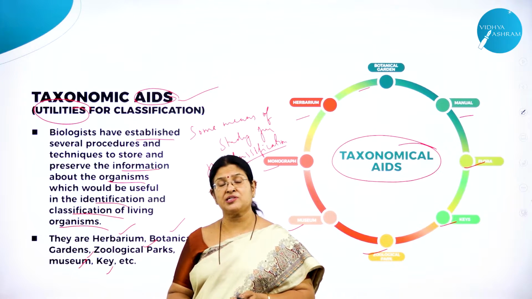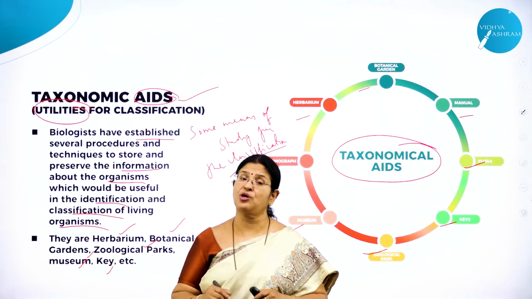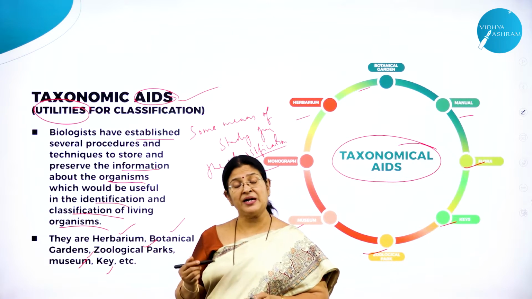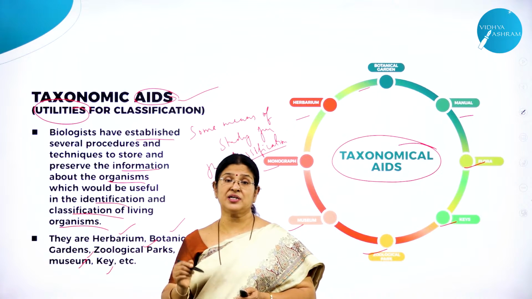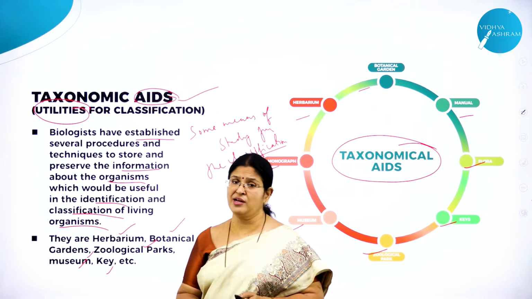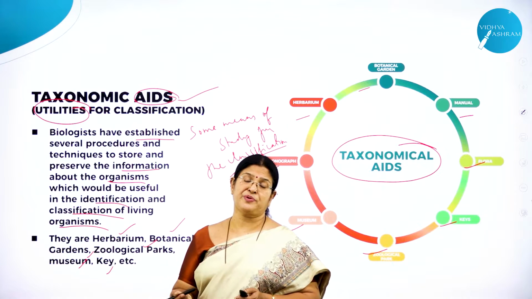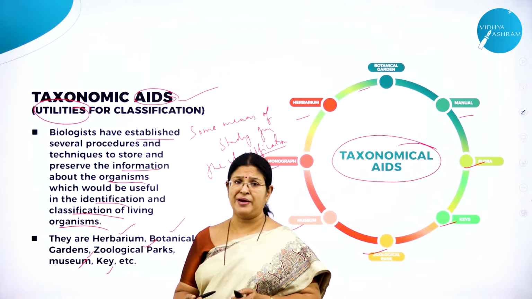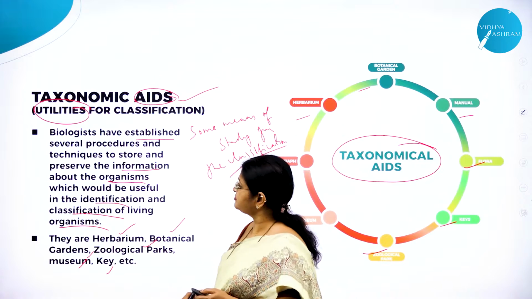But in the case of a zoological garden or a zoo, the animals are held in captivity and the area is not as big as a biosphere reserve or a national park, but the conditions are maintained there and the animals are preserved and conserved. Nobody is allowed to hunt or kill the animals either in a zoo or in a national park. It is our bound duty to conserve and preserve all these precious living organisms on this biosphere. If not, there will be an ecological imbalance, right? Now let us study one by one what the taxonomical aids are.